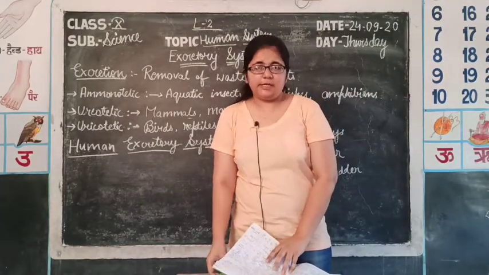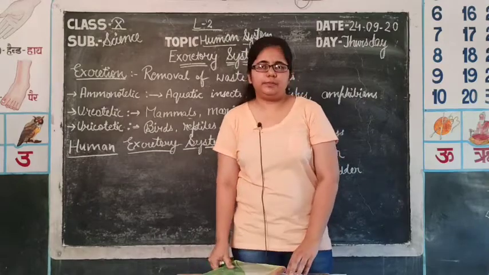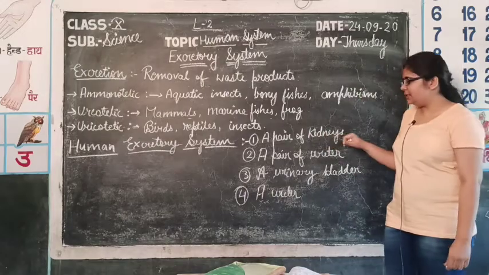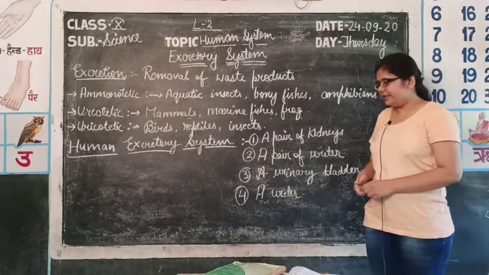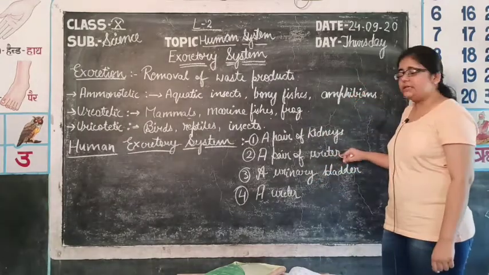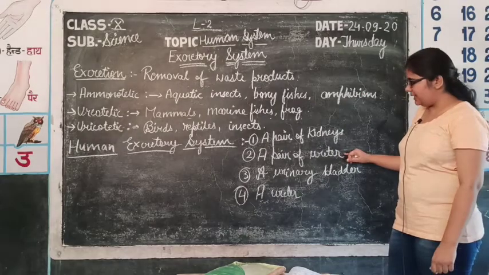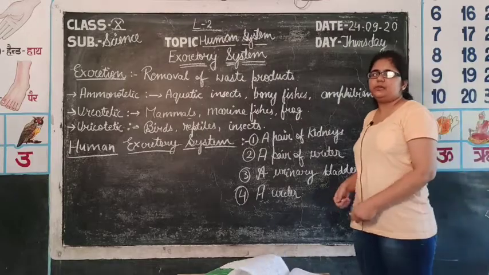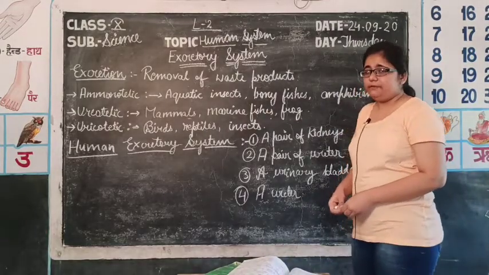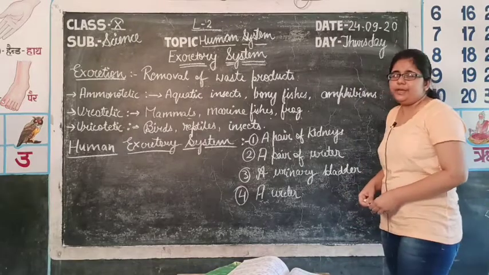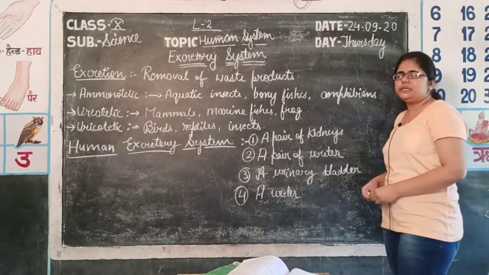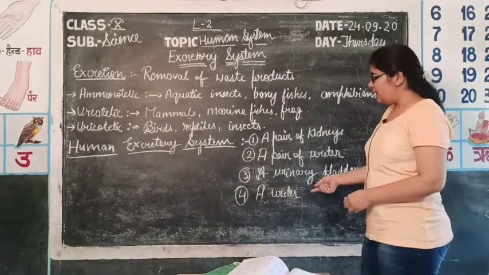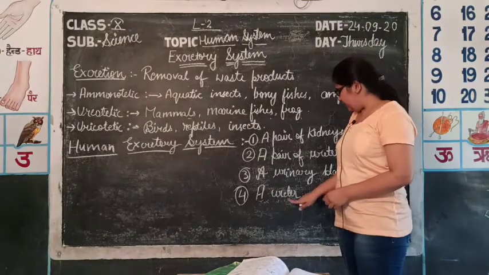Now we will study the human excretory system in detail. The organs which are involved in excretion are, first of all, a pair of kidneys. Then the second one is a pair of ureters, which connect the kidneys to the urinary bladder. The urinary bladder is a muscular sac-like structure in which urine is stored. Approximately 400 to 600 ml of urine is stored in the urinary bladder. Then the last one is the urethra.